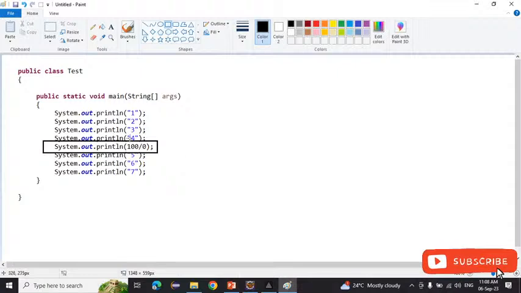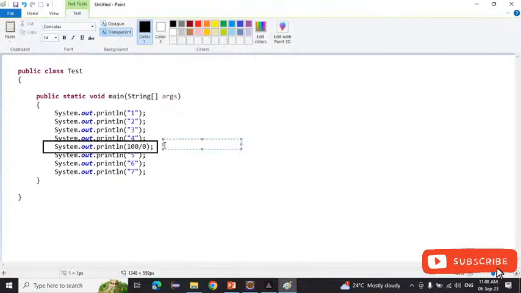It has the exception, no? So what will JVM do? JVM will abnormally terminate the program here. On which line? On the 100 divided by 0 line, no? On that line, it will abnormally terminate the program.